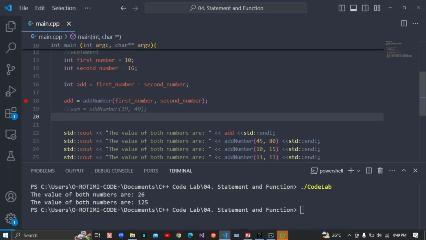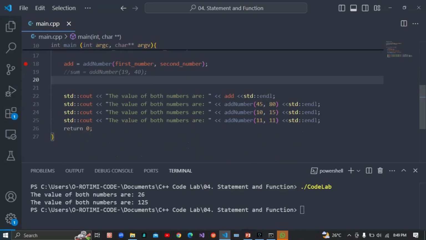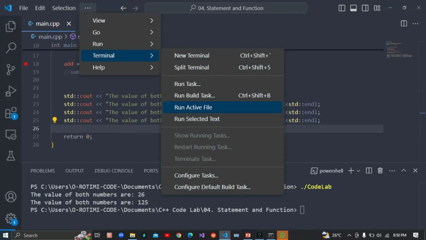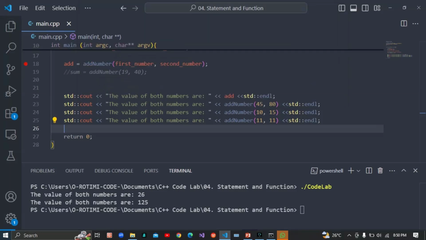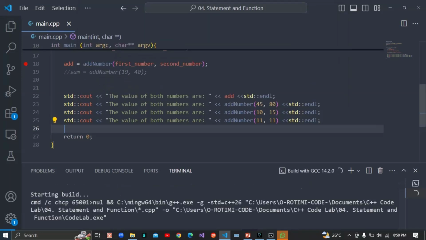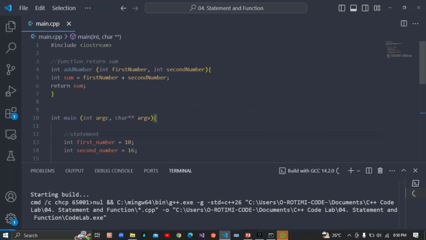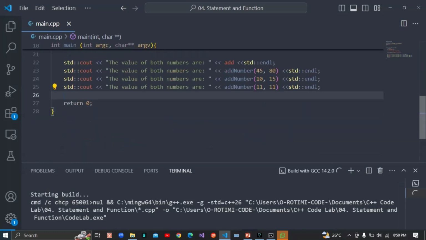I'll give that as homework for you guys to do. So I don't need to do that. So let me just try and reuse this particular code again and again. So save, and sorry, you don't need to save that. Just run the code and see. You're going to see different results. It's going to show the sum of this part here, the sum of this one here, because it's actually what we have here. So we're actually adding numbers, and I think you should understand that right now.